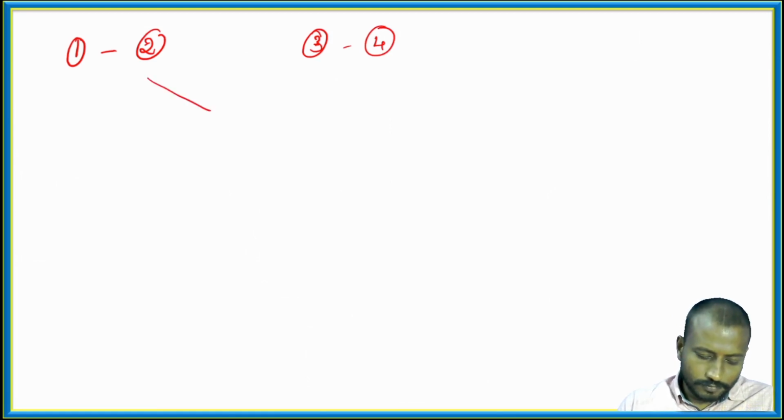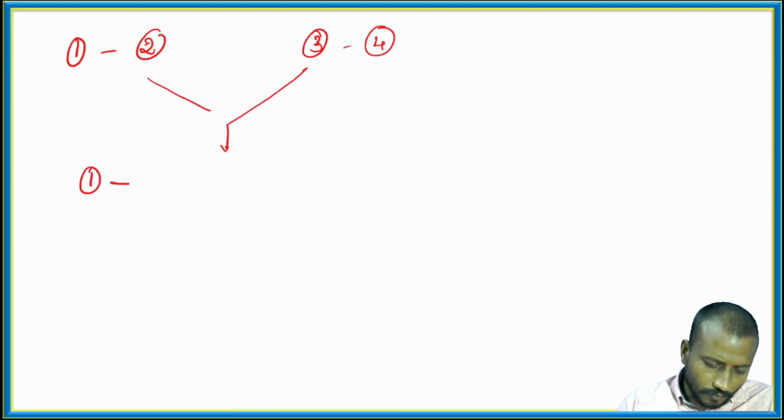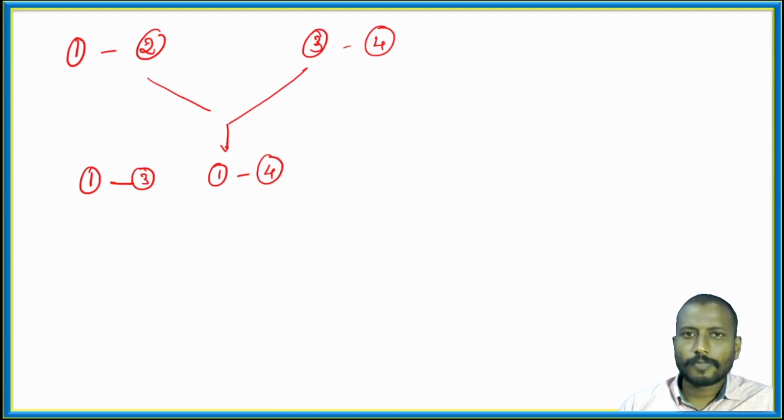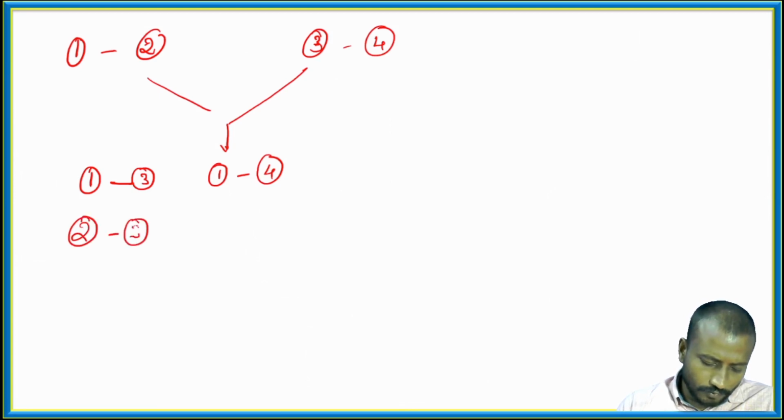Now we are mixing them, and we get new types of interactions: 1 versus 3, 1 versus 4, 2 versus 3 and 2 versus 4. Should you agree? You should agree.